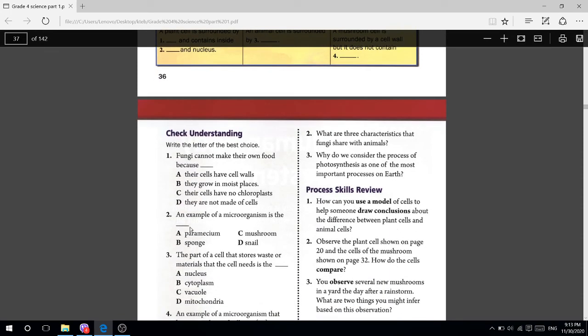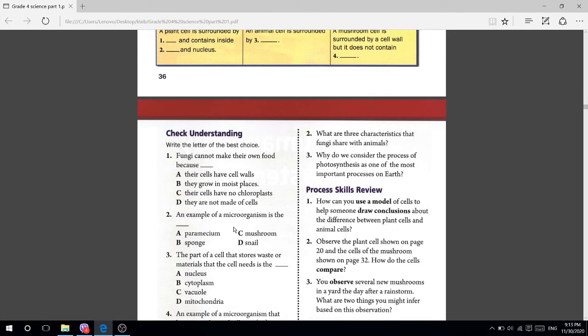Number 2, an example of a microorganism is the. Which one is a microorganism? Paramecium, sponge, mushroom, or snail? Who can tell me which one is a microorganism? Number A. Paramecium is a microorganism. Okay, students, number A.